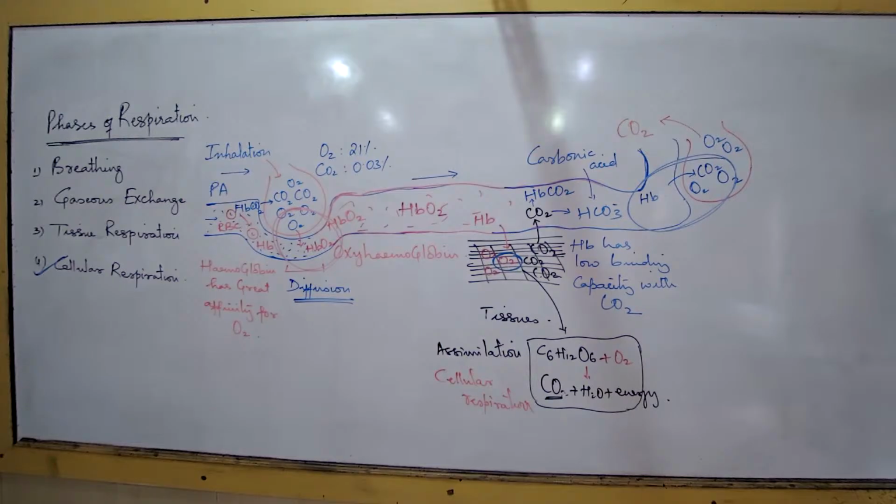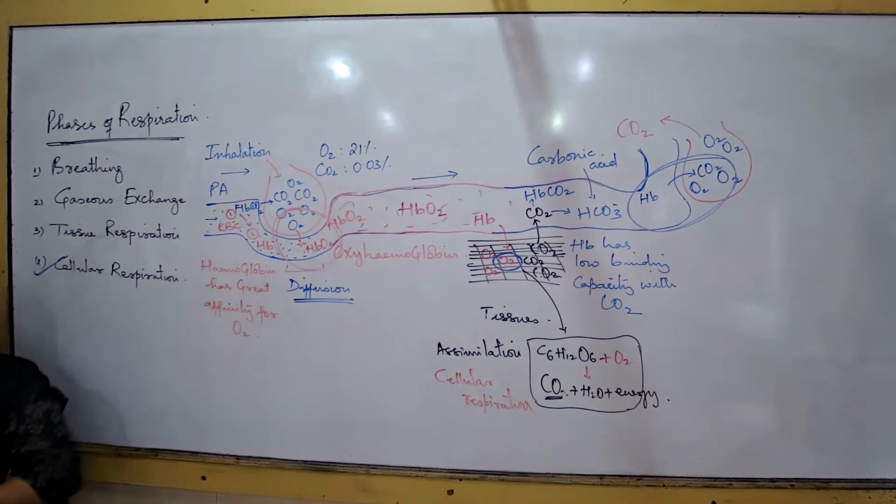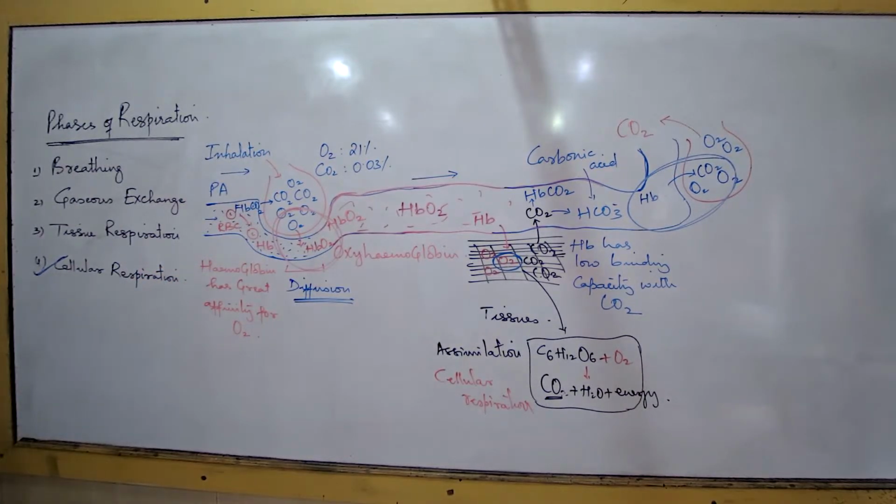Reason क्या लिखेंगे? Because alveolus always has a higher concentration of oxygen than surrounding blood vessels. Reason ये लिखना है. देखो. Because alveolus always has higher oxygen concentration than surrounding blood vessels.